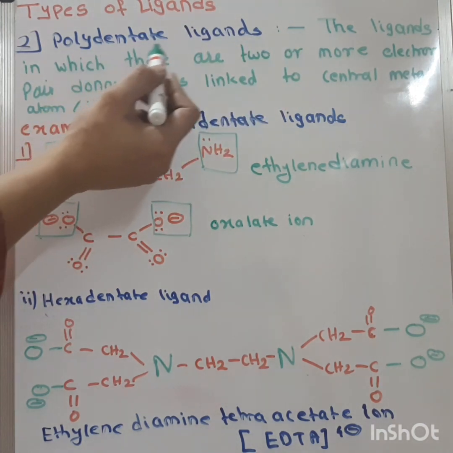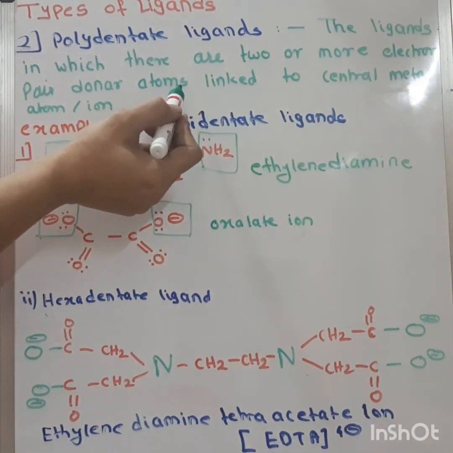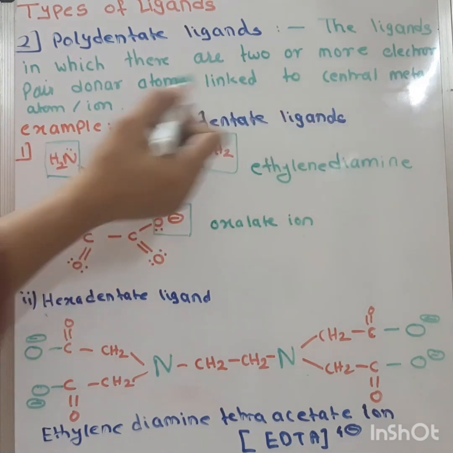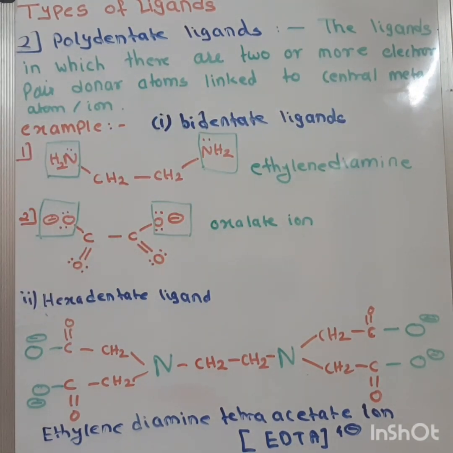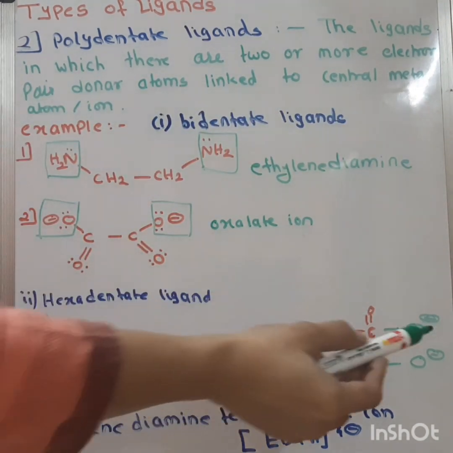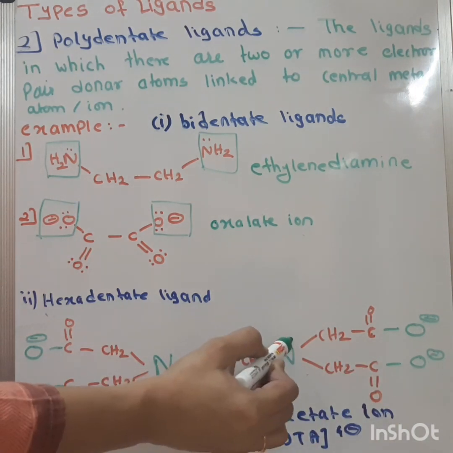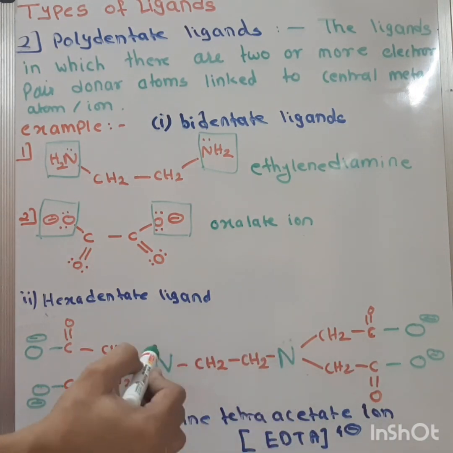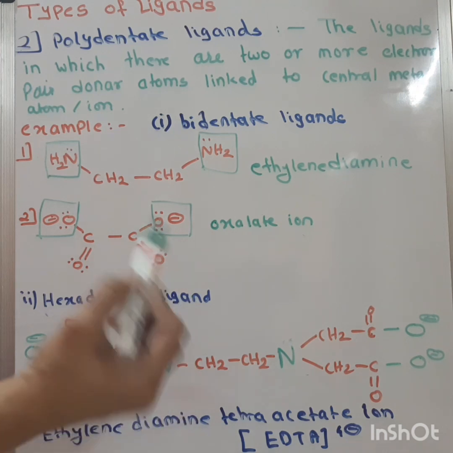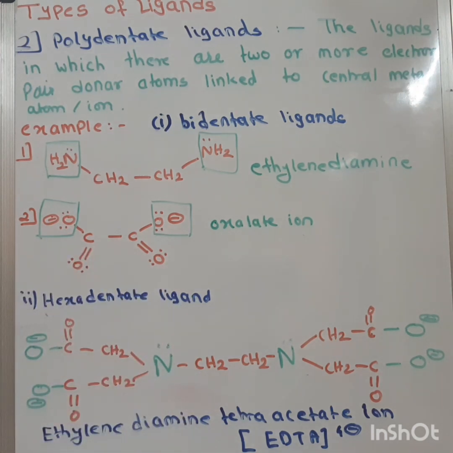These ligands donate the electron pair to the central metal atom and form coordinate bonds. Now let's see ambidentate ligands.